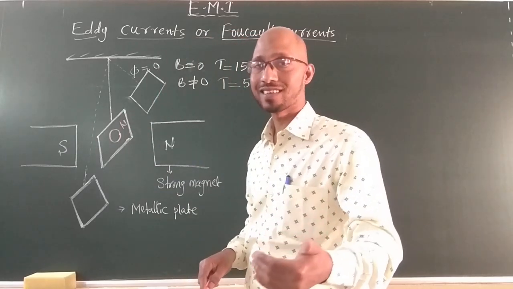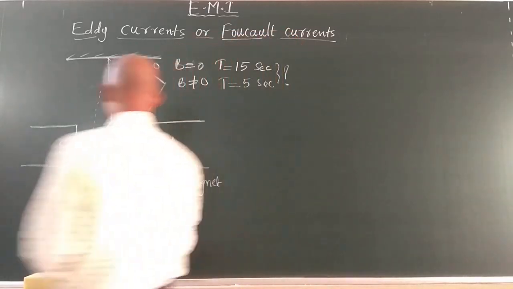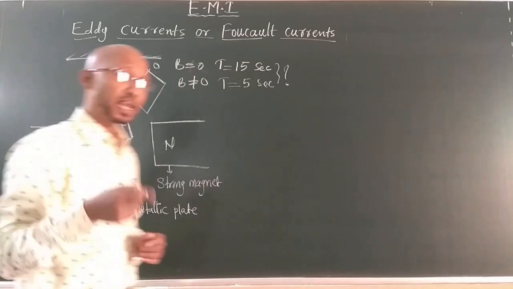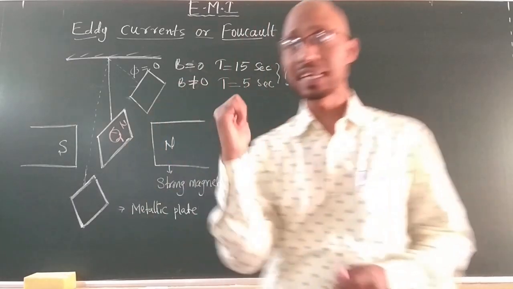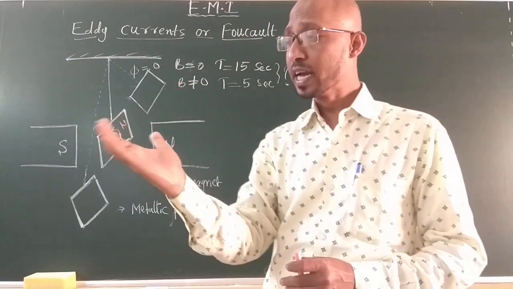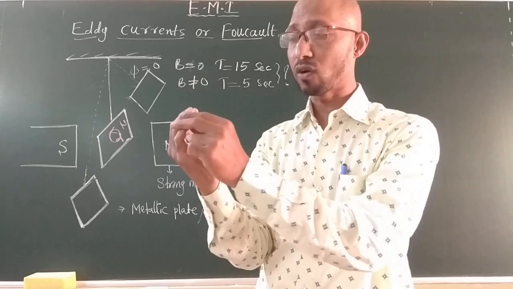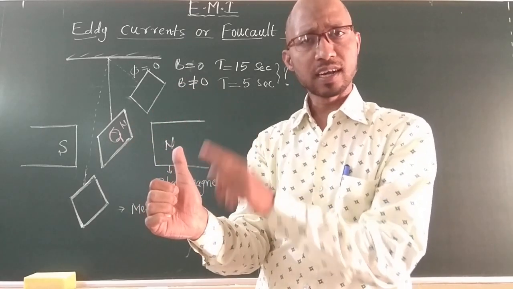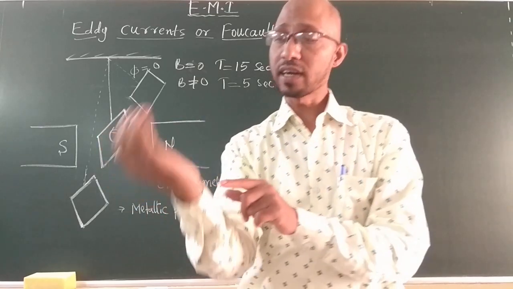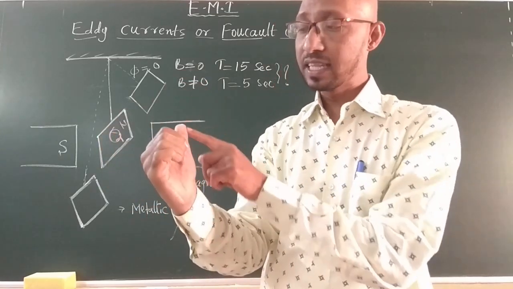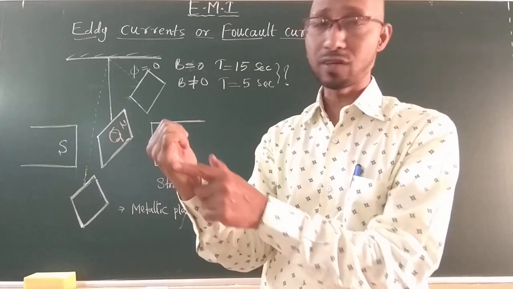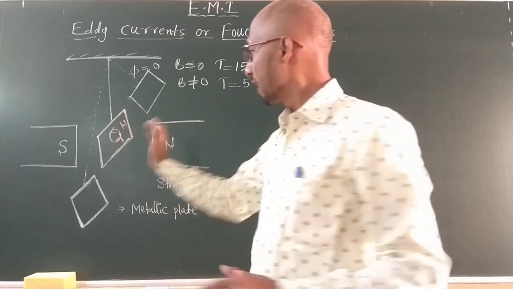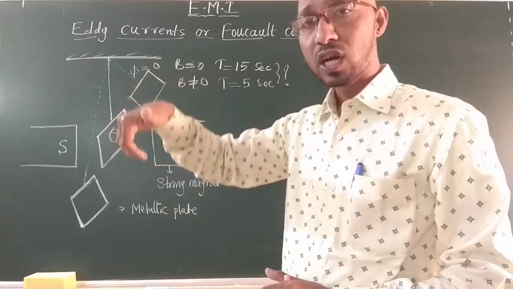According to Lenz's law, if a current flows in an anti-clockwise direction, now recall the right hand thumb rule. If current encircles, these fingers show the current direction, and the thumb shows the direction of the field. If the current is flowing in the anti-clockwise direction, this thumb represents the north pole and this base represents the south pole. Here clockwise, here anti-clockwise direction.